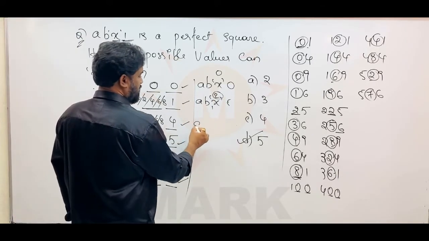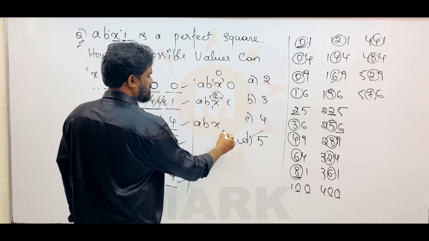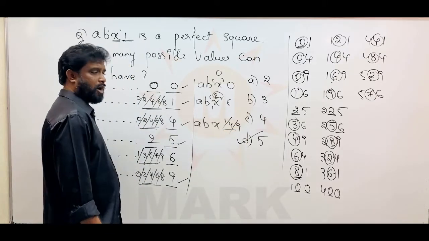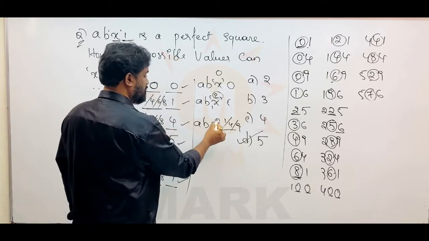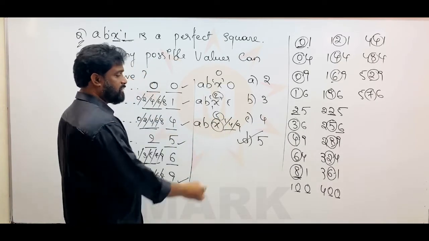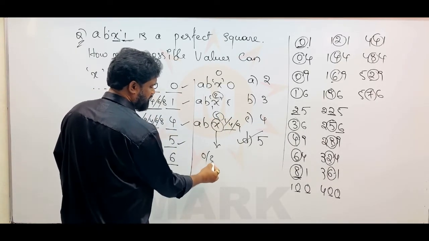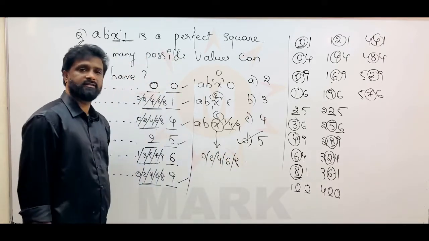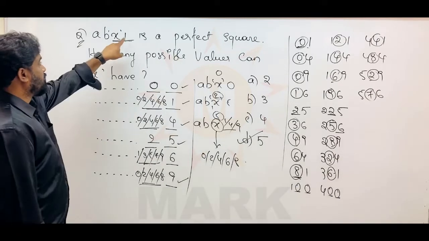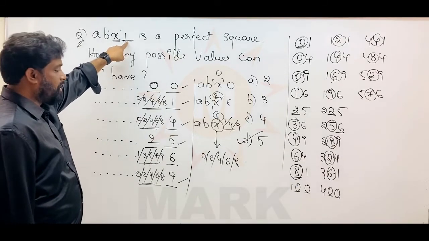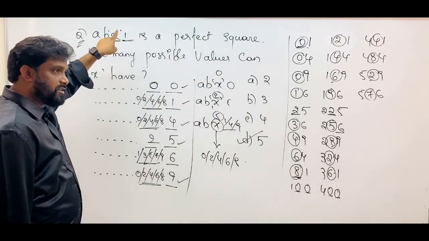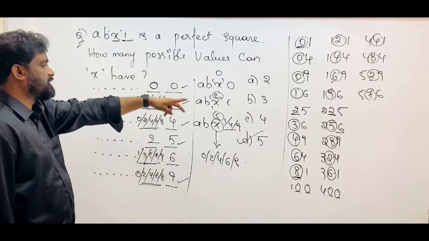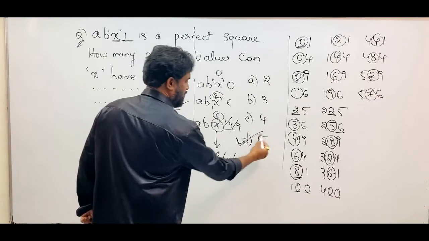Or this question: a, b, x, where the last digit is 1 or 4 or 9, whatever it may be. How many values can this x take? It can take 5 values. What are those 5 values? They can be 0, 2, 4, 6, or 8. So if this last digit is 1 or 4 or 9, how many values can it take? The answer is the same, that is 5.